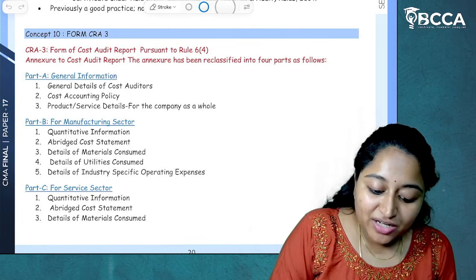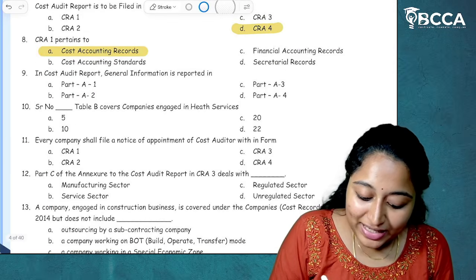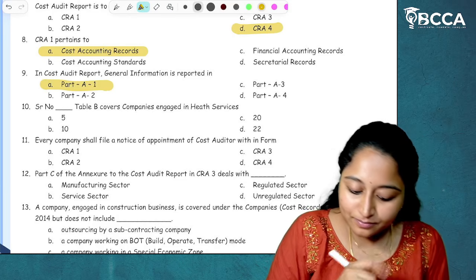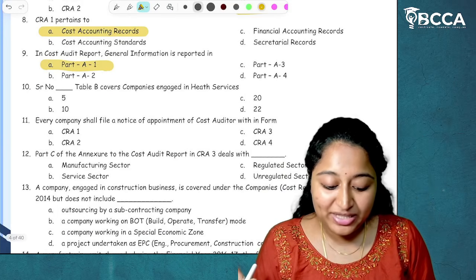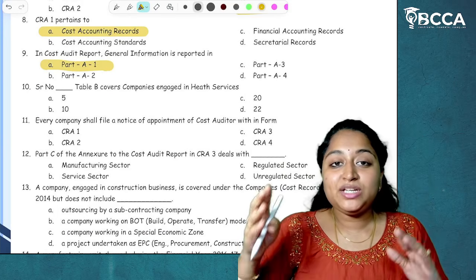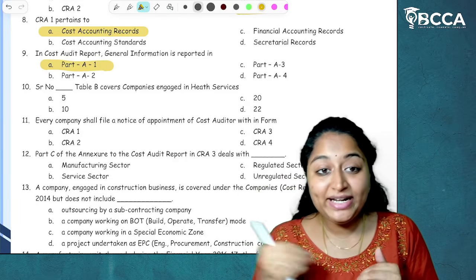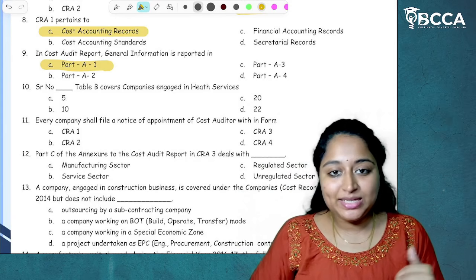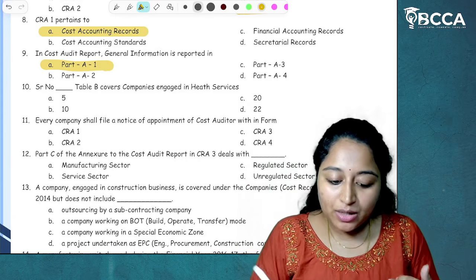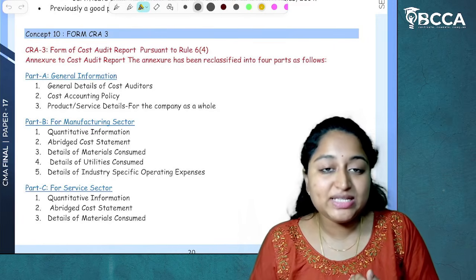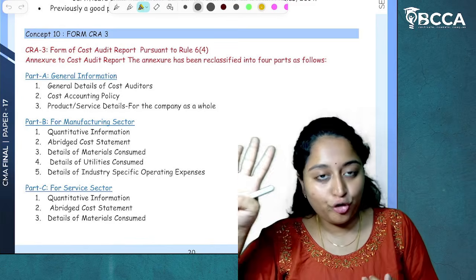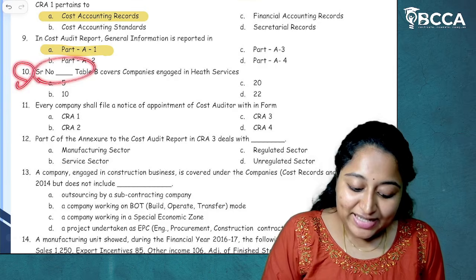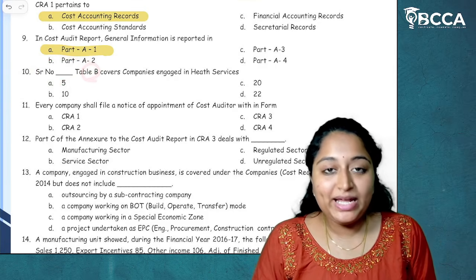So here general information about the company will be there in part A first. I hope it's clear. In part A1, general information will be there. If they have asked about the general information of a cost auditor, then it is in part A2. If they are asking about cost accounting policy, part A3. If they are asking about product or service details, then it is part A, fourth point. I hope it's clear.